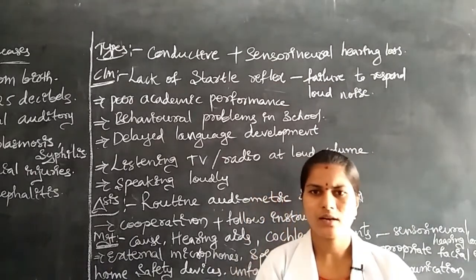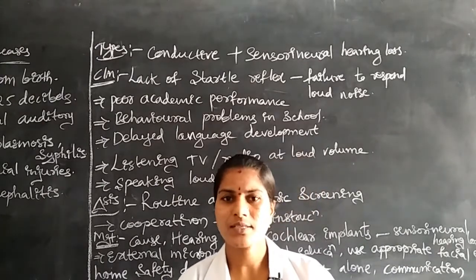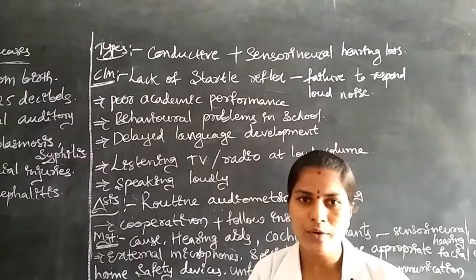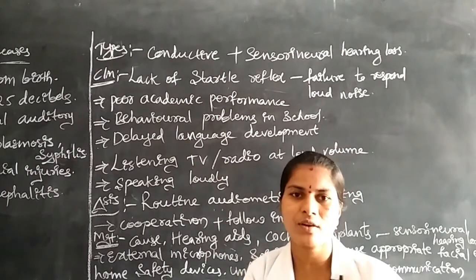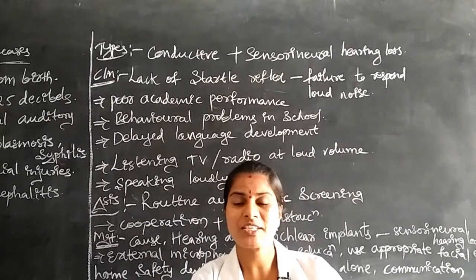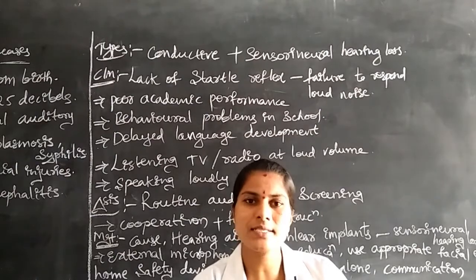Why? Because they do not benefit from group education, as they have a hearing loss problem. That's why, instead of group education, we give special education for the children, to improve their knowledge and skills.